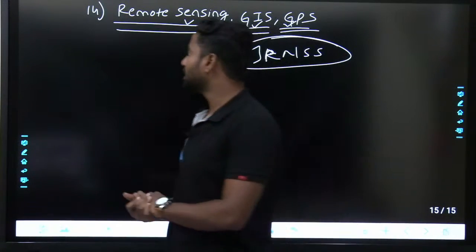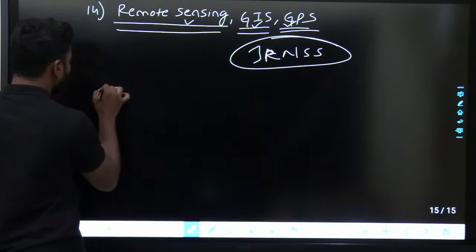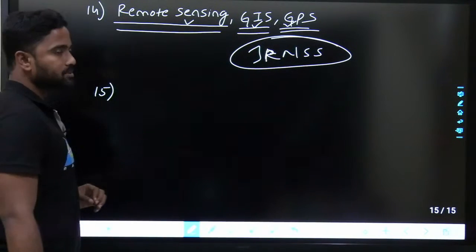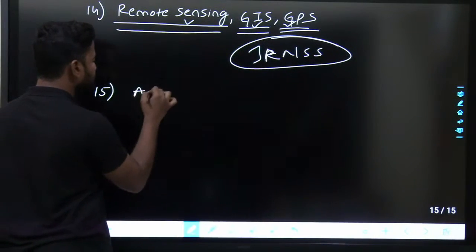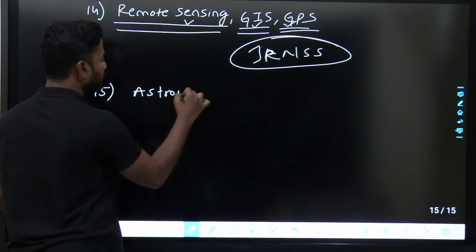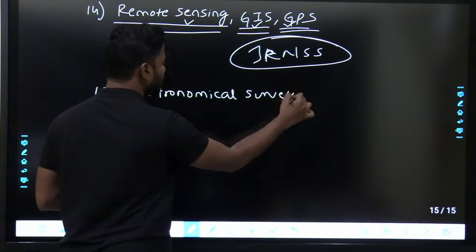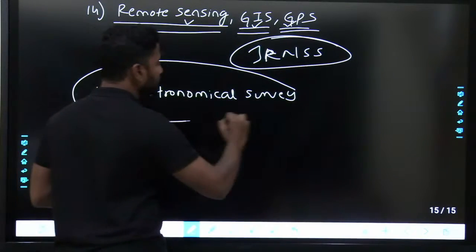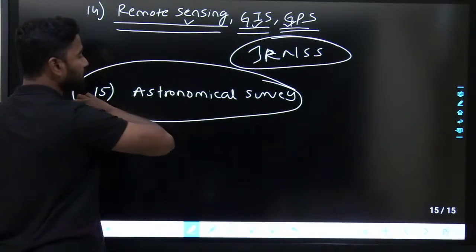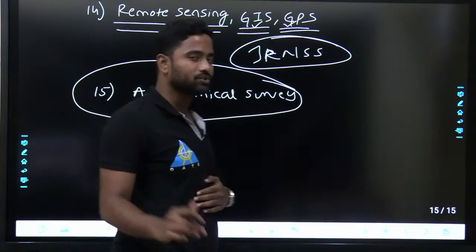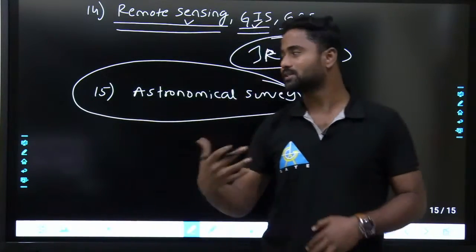And one more extra thing will be there in your engineering services, that is astronomical survey. Astronomical survey does not mean I am going to say how exactly your future would be. No, I am not going to discuss those things here.